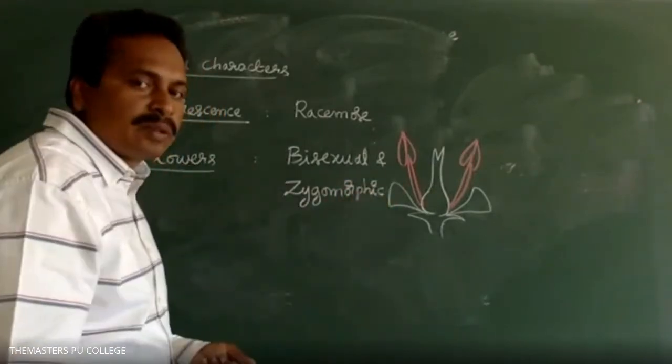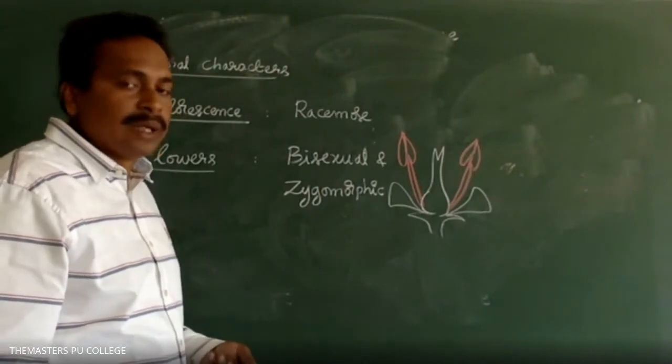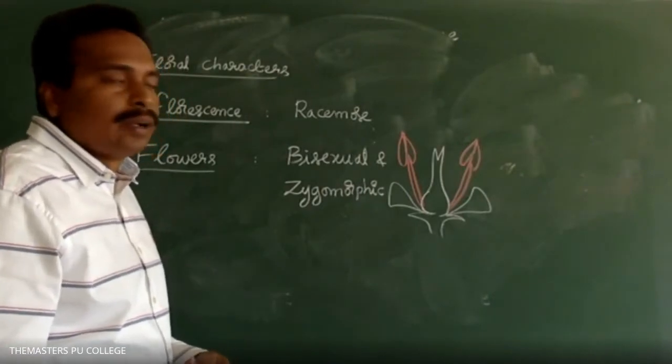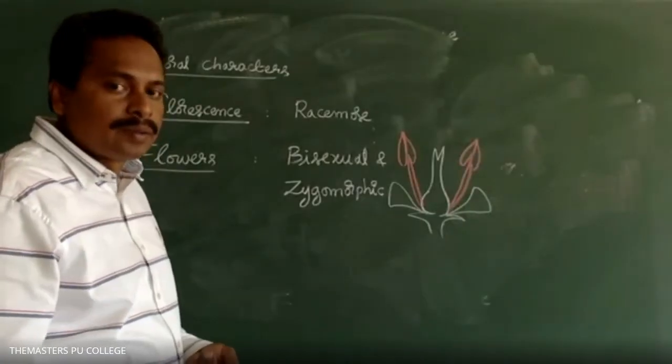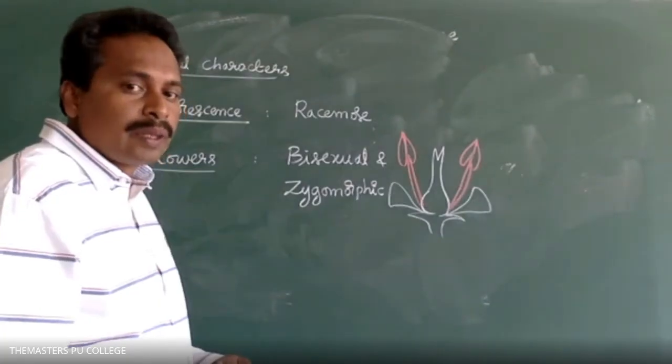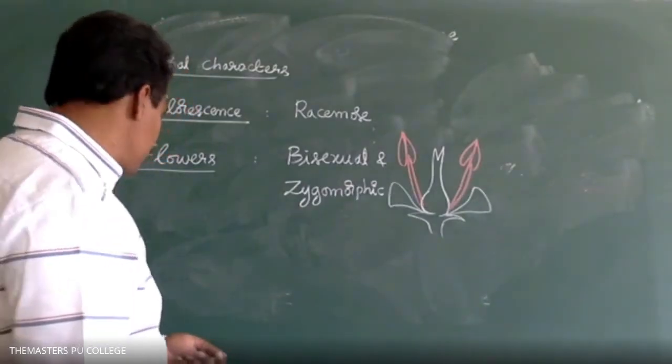Already learned about the types of flowers based on the symmetry. How many types of flowers are there based on the symmetry? Three types. Very good. What are they? Actinomorphic, zygomorphic, and asymmetric. Yes.